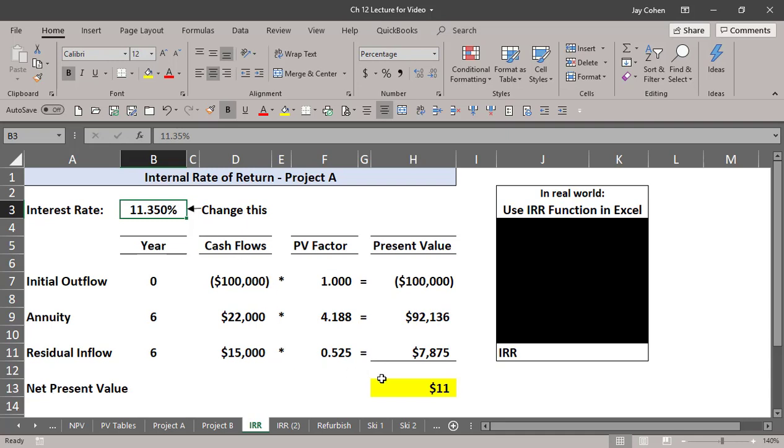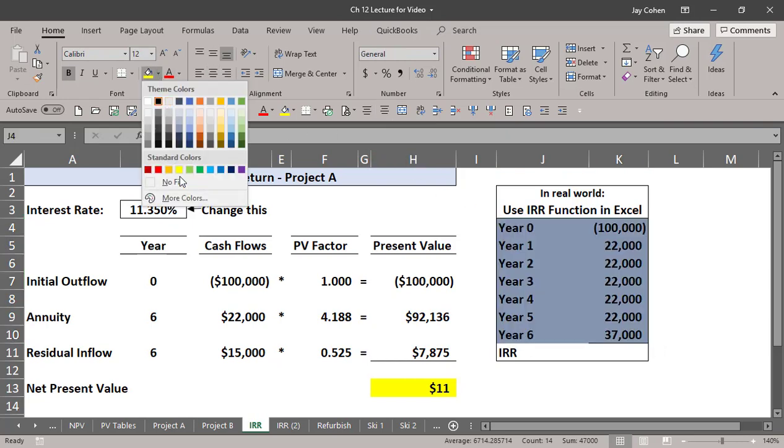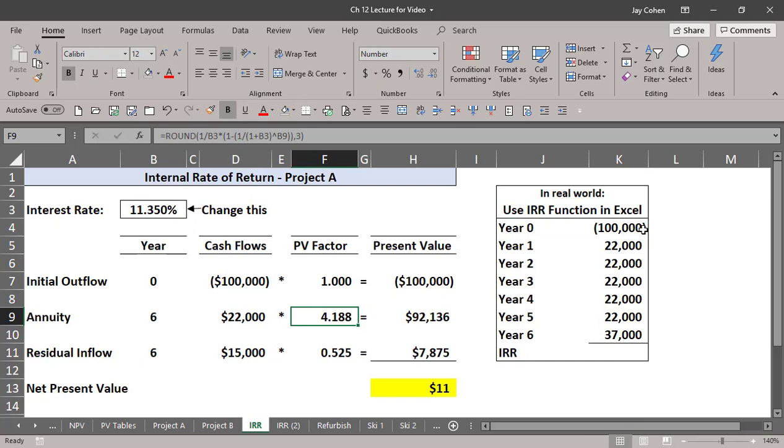They wouldn't expect you to go back and forth, but it's also not a formula you can do quickly. Excel can do it for us. I'm showing you what you would do if you were using Excel: you'd put in year 0 first, and then each year has to go in individually. Excel doesn't understand annuity, so you have to put each year in individually.